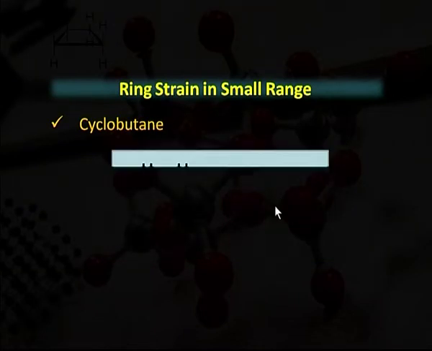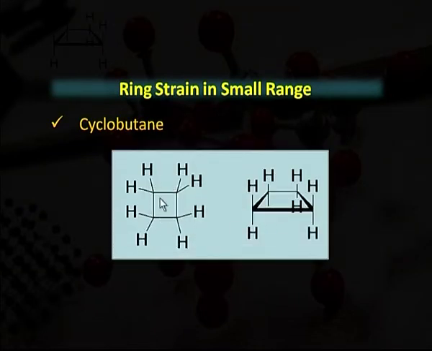Another example is cyclobutane, with 4 carbon atoms in a cyclic structure. It has the most torsional strain among the alkane rings due to the increased number of hydrogens. Because of the increased torsional strain, the total energy of cyclopropane and cyclobutane are the same.